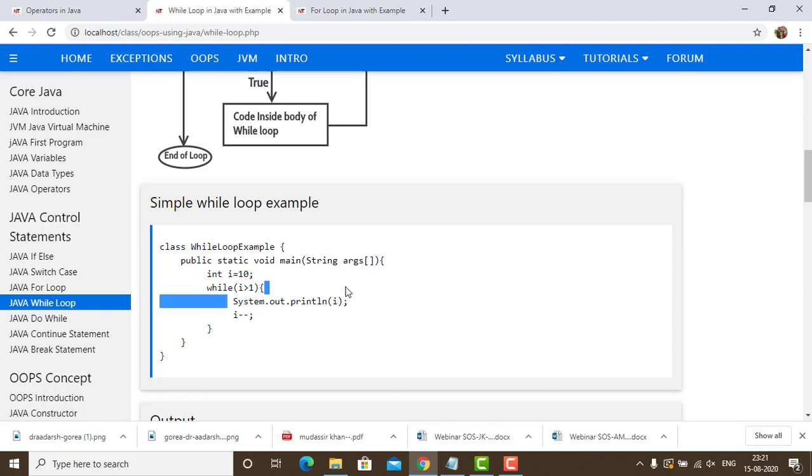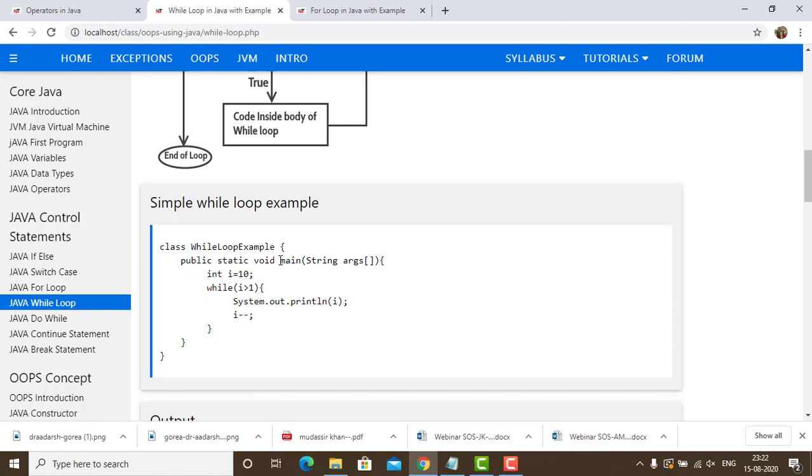So it will again read the statement. First it displayed 10, now it will display 9. Again it will follow this statement and decrement the value of I by 1. Before it was 10, then it became 9, now it will become 8. In a similar way it is going to follow the condition and display 10, 9, 8, 7, 6, 5, 4, 3, 2. When the value becomes 1, it will exit the loop, because the condition is I greater than 1, and 1 is not greater than 1.